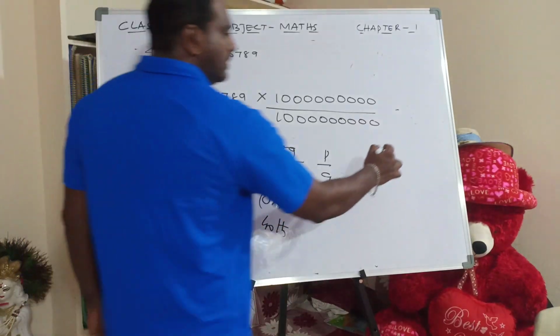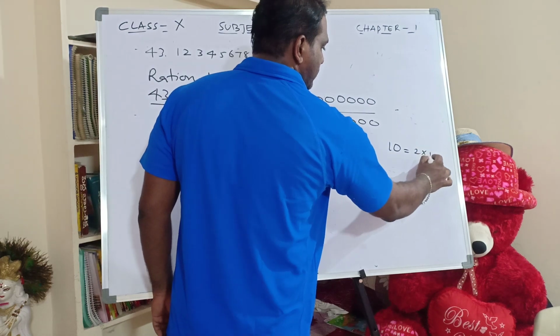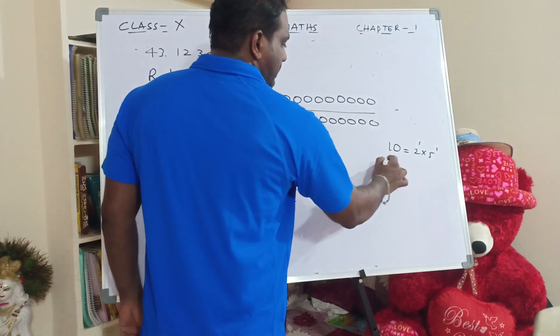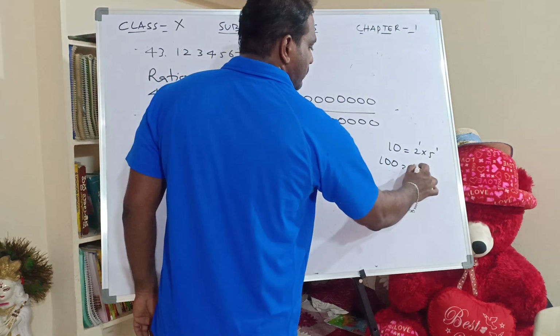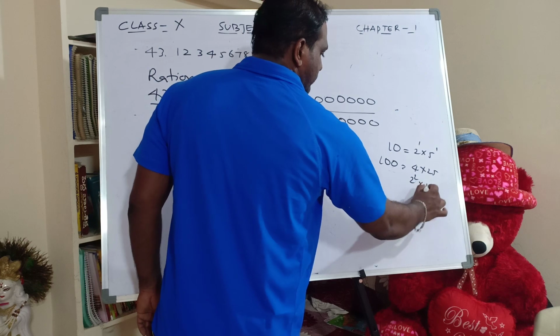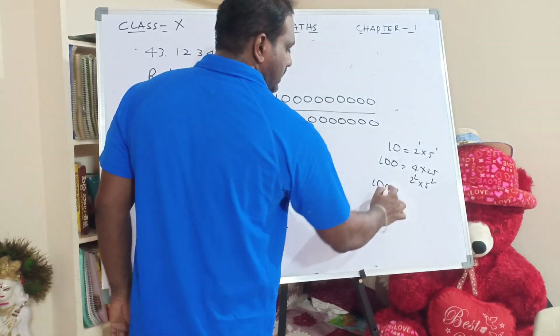For example, if you take 10, it is 2 into 5, 2 power 1, 5 power 1. 100 I can write as 4 into 25, that means 2 square into 5 square. 1000, how to write?